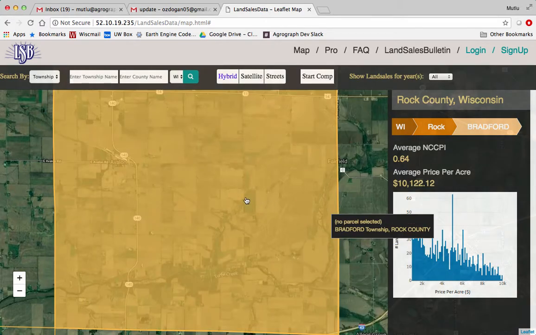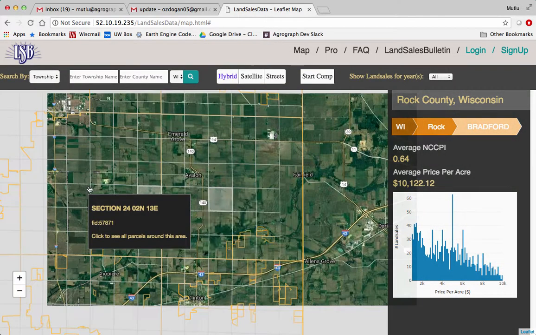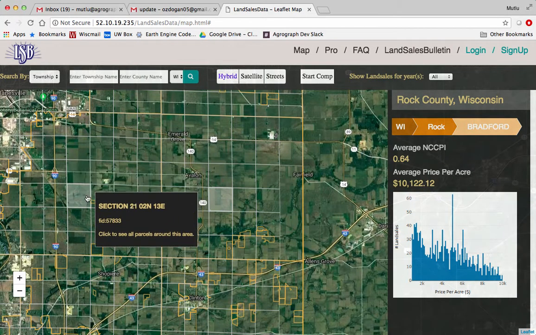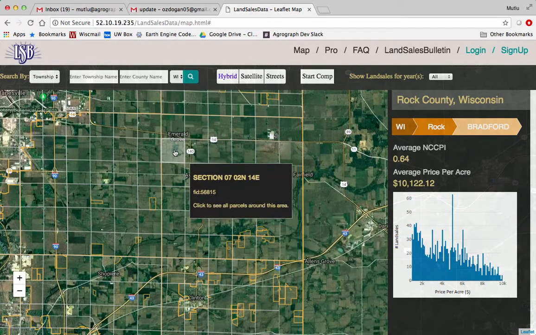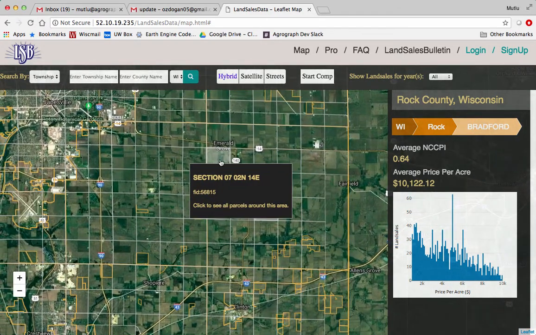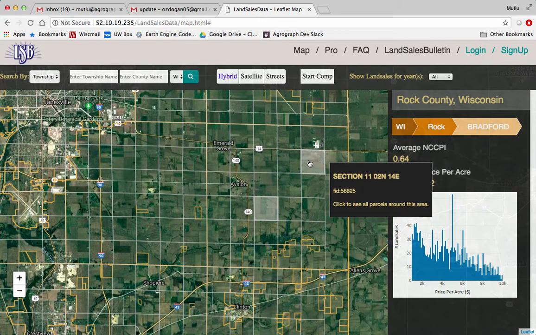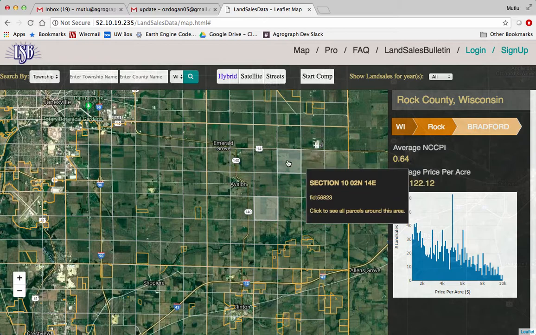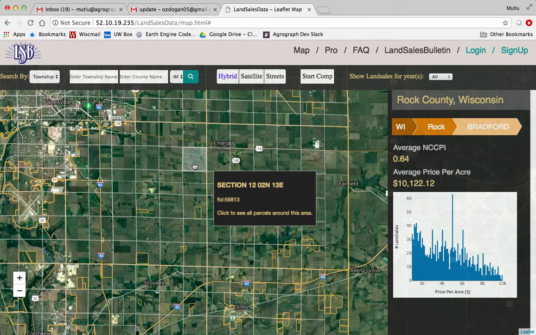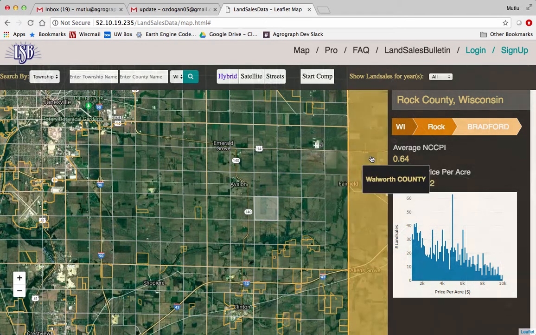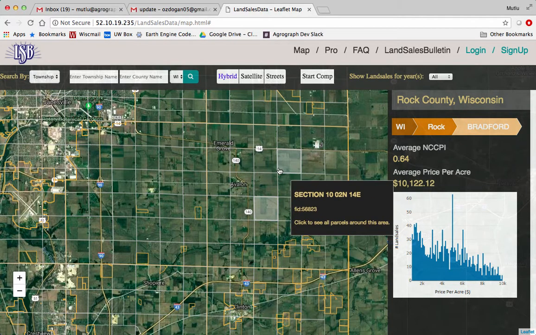One of the things that you can do is to select a particular parcel. These are all the parcels in Rock County, and you will see several things in the application display. First of all, these are the individual sections and townships. The whole county, whole township is divided into regular sections and townships, which is familiar to users of Land Sales Bulletin.